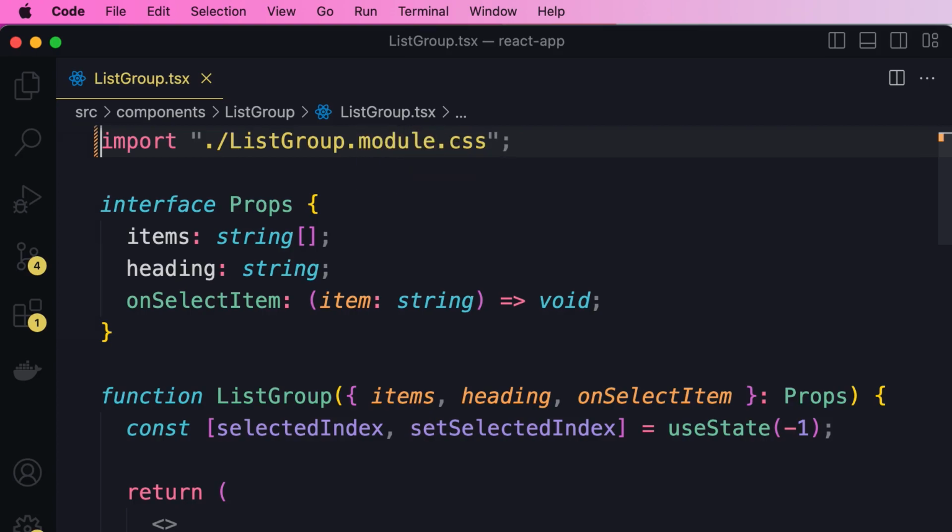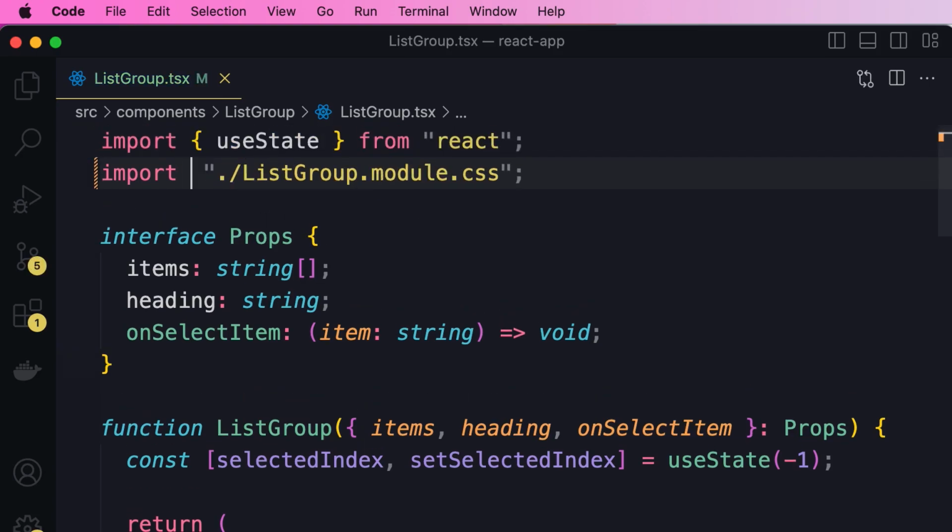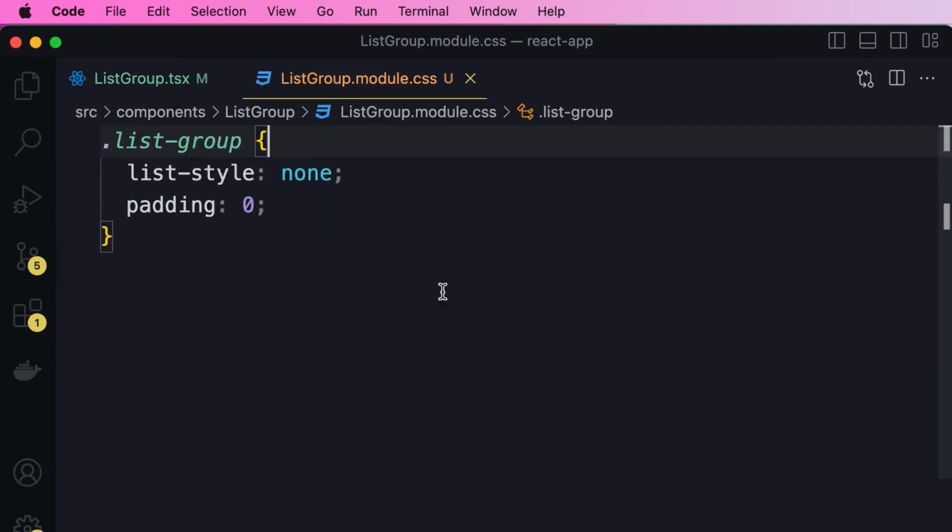But we should also change our import statement and import styles from this file, just like how we import an object from a JavaScript or a TypeScript file. So now styles is just a regular JavaScript object that has all the classes we have defined in this file. Every CSS class we have defined here is going to be a property on that object.